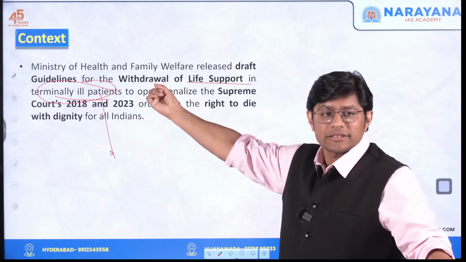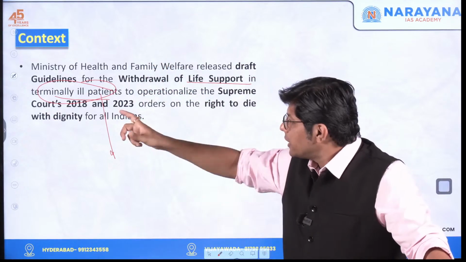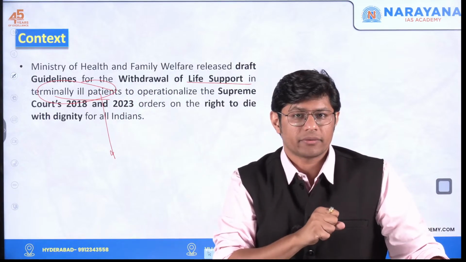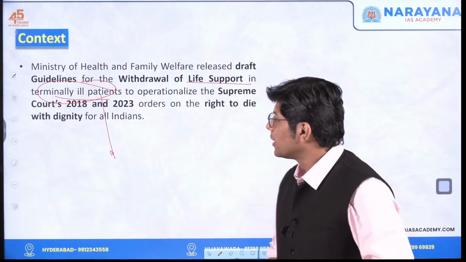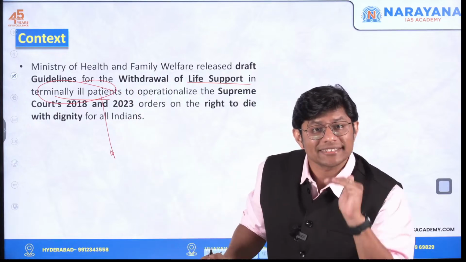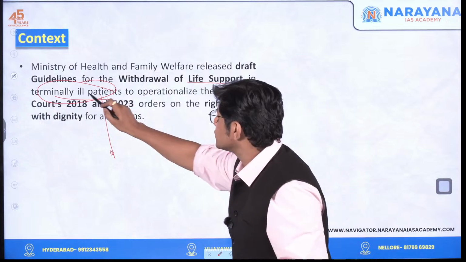So the government has issued draft guidelines stating that for people who are in this state, the life can be taken away. It's just a guideline. It's not a law. And the ministry has done this based on the Supreme Court orders in the year 2018 and 2023.